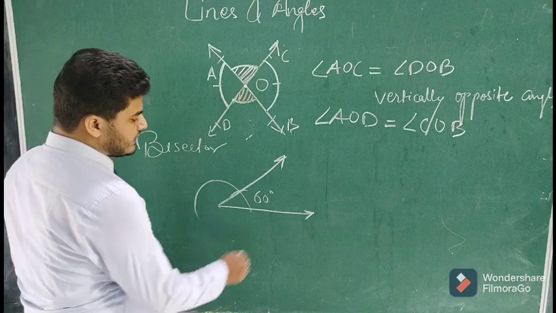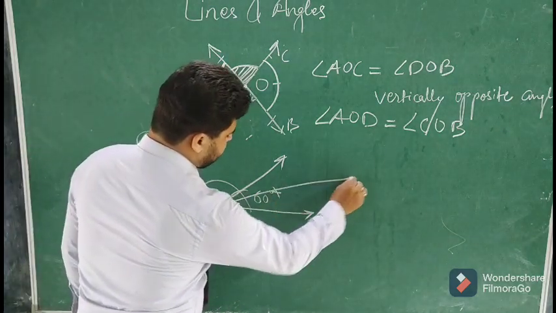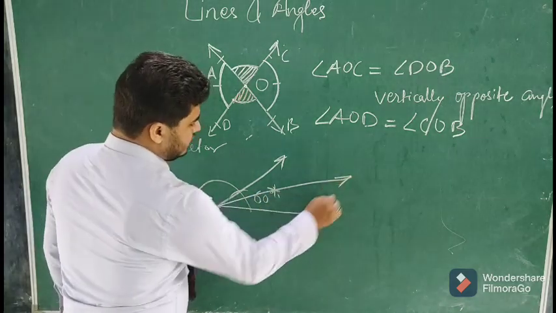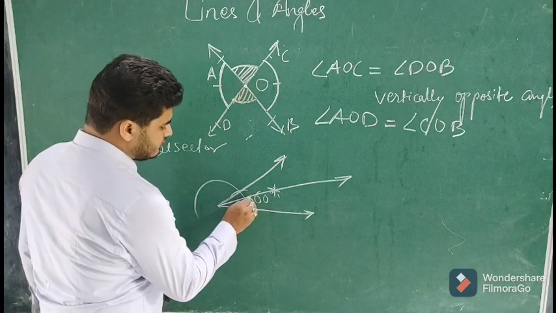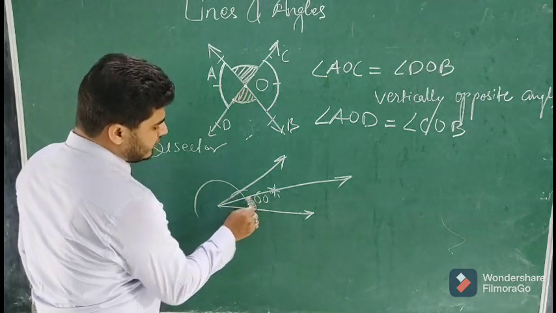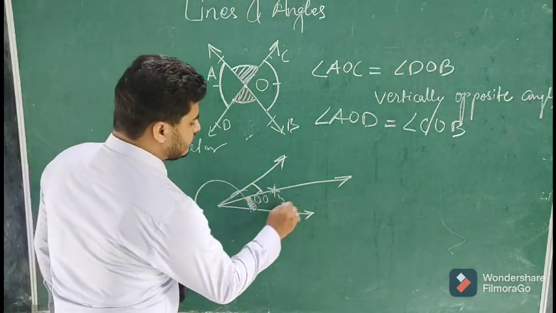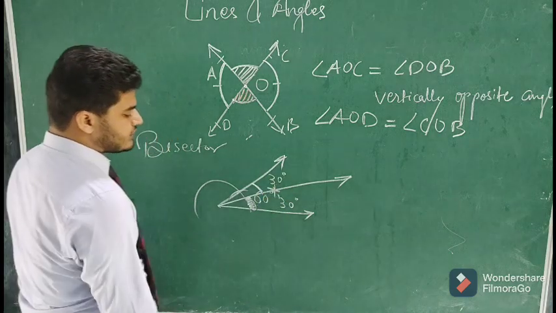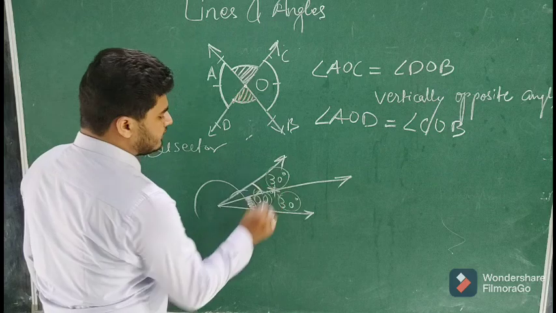A bisector is a line passing through the center of this angle, dividing the angle into two equal parts. Like this will be 30 degrees, so this will also be 30 degrees. So 60 degrees got divided into 30 degrees and 30 degrees.